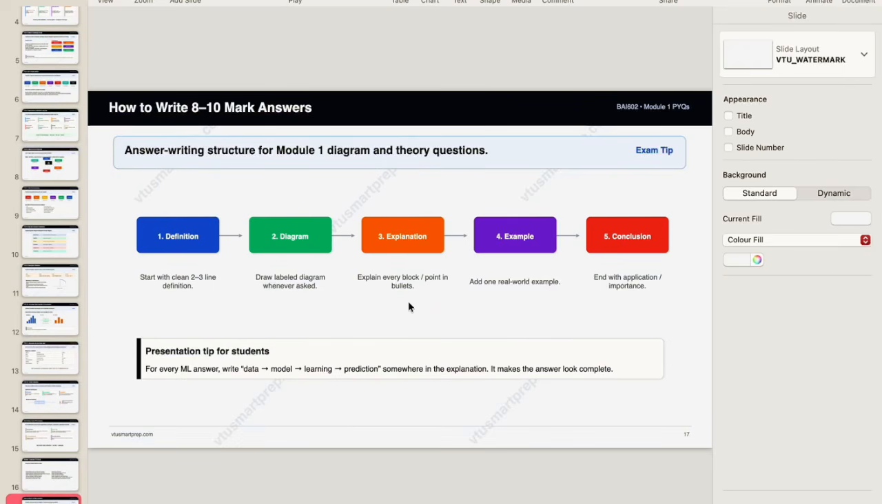So this is the flow of writing for theory questions: start with definition, diagram, explanation, example, and conclusion. This is the pro tip for how students should write the answers. If you follow this pattern, it's very easy for teachers or professors to correct your papers.